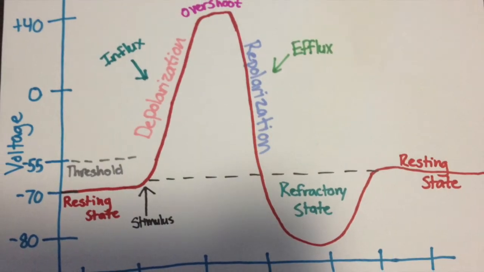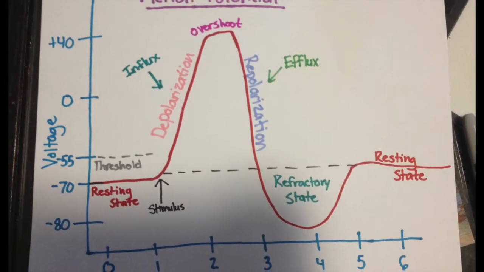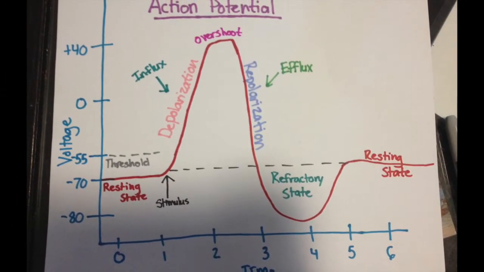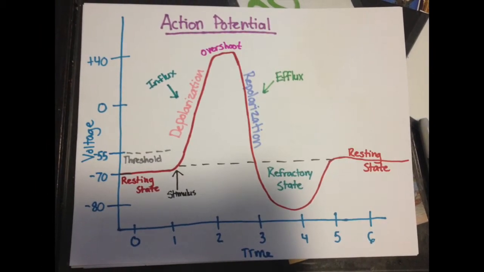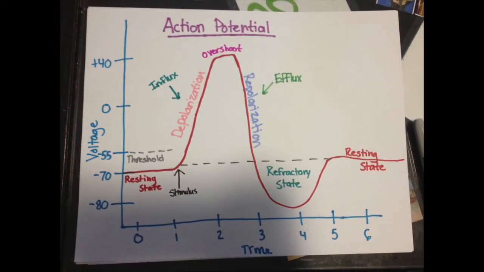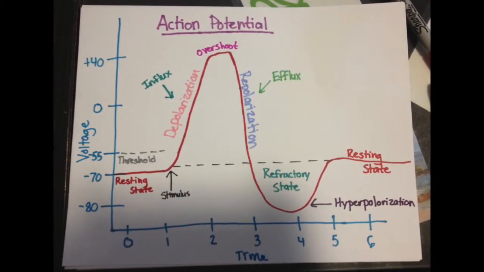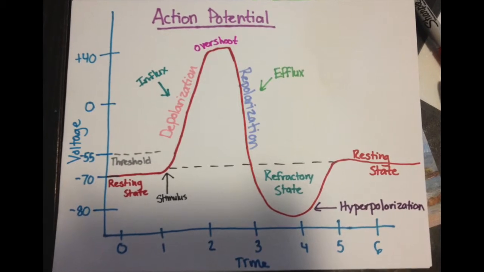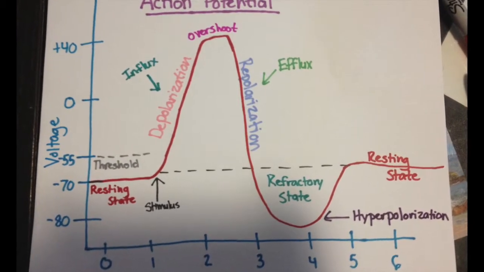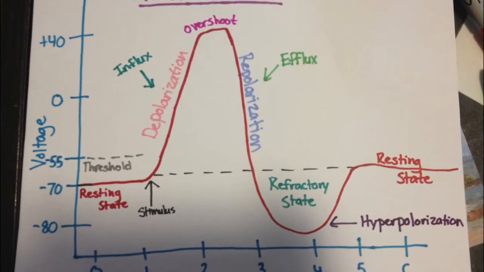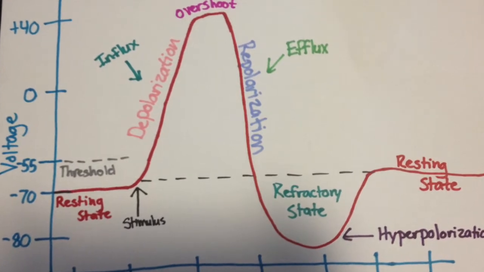Efflux, on the other hand, is when positive ions such as potassium leave the cell by way of active voltage-dependent potassium channels, which then results in hyperpolarization as the intracellular fluid becomes more negative by ejecting positive ions into the extracellular fluid. Hyperpolarization is when a cell's intracellular fluid becomes more negative than negative 77 millivolts for a short amount of time as it moves out positively charged potassium ions during repolarization. This results in a cell or neuron being temporarily unable to generate action potential.